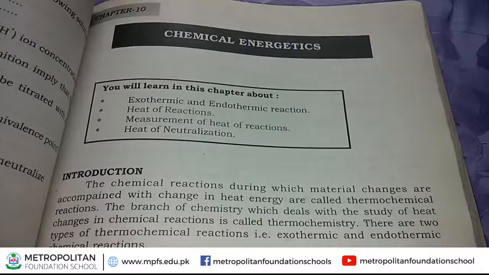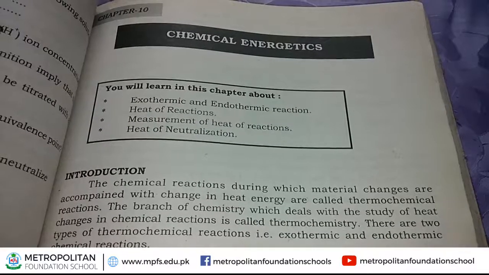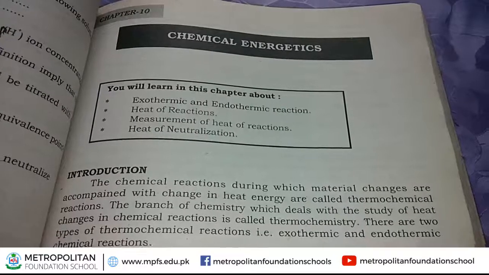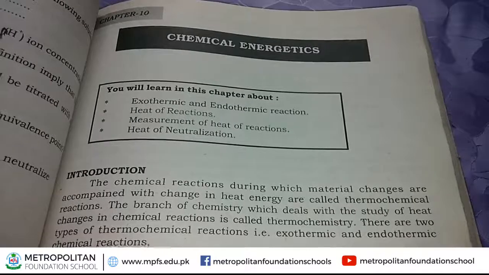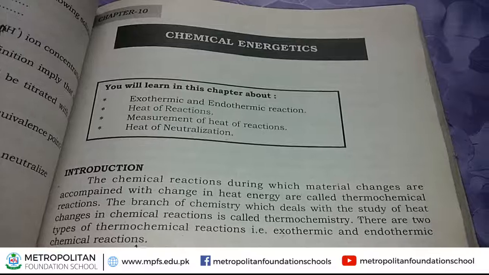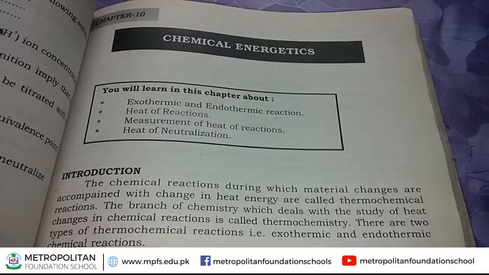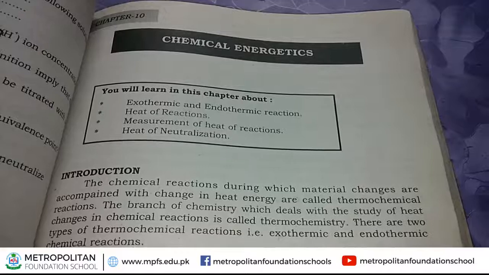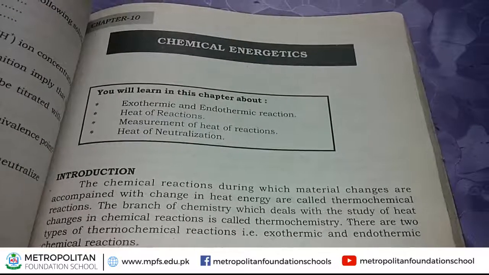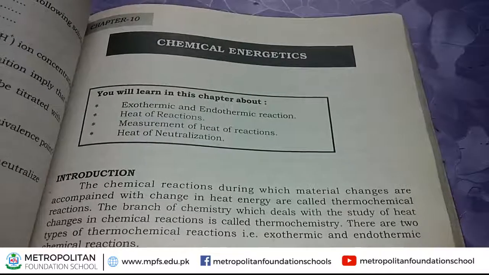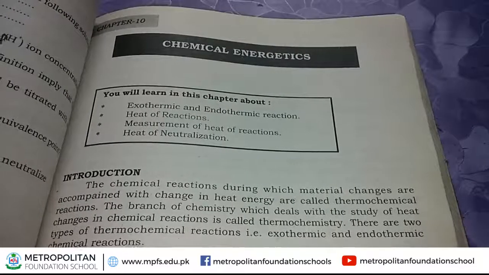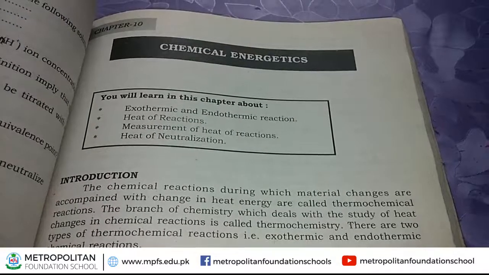Students, this chemistry paper consists of two parts. Section A, MCQs, and Section B, long and short question answers. Section A, that is MCQs, is of 30 marks, and Section B consists of short and long question answers. It is also of 30 marks. The total marks of the chemistry paper is 60.